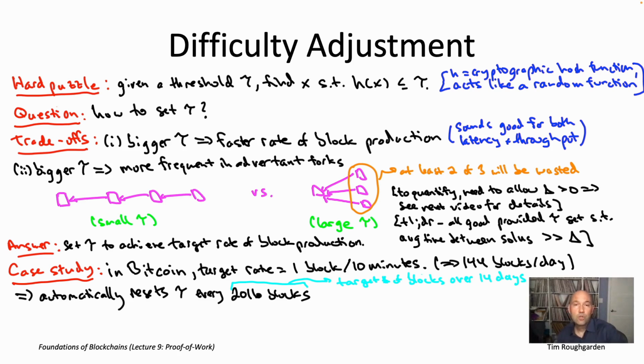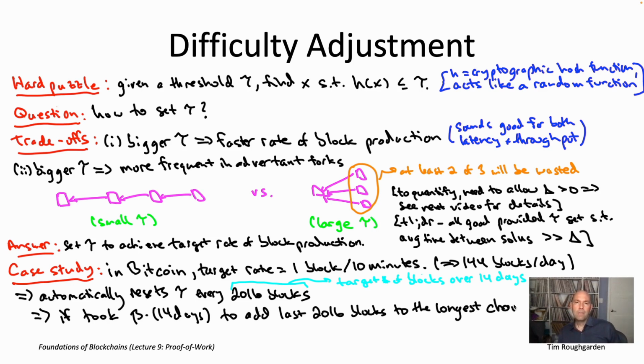So precisely, if it took beta times 14 days to produce the last 2016 blocks, where beta could be more or less than 1, then the threshold tau gets updated as beta times its previous value. So tau becomes beta times the old value of tau.